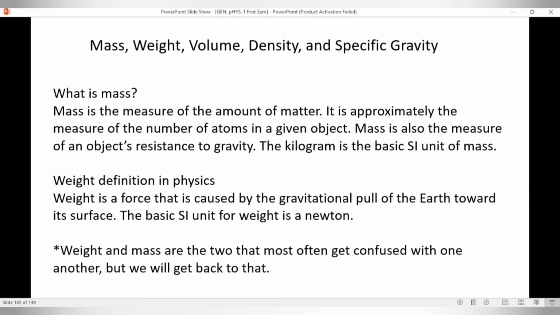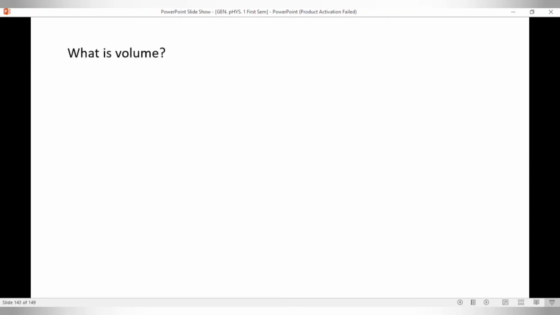First, in terms of mass, they are equal because the measure of the amount of matter is the same, 1 sack of cotton and 1 sack of rice. They are equal in terms of mass. But in terms of the force caused by the gravitational pull of the Earth, it is different. Diba? Mas heavier yung 1 sack of rice over 1 sack of cotton. So that's a basic example why mass and weight is different. Okay?